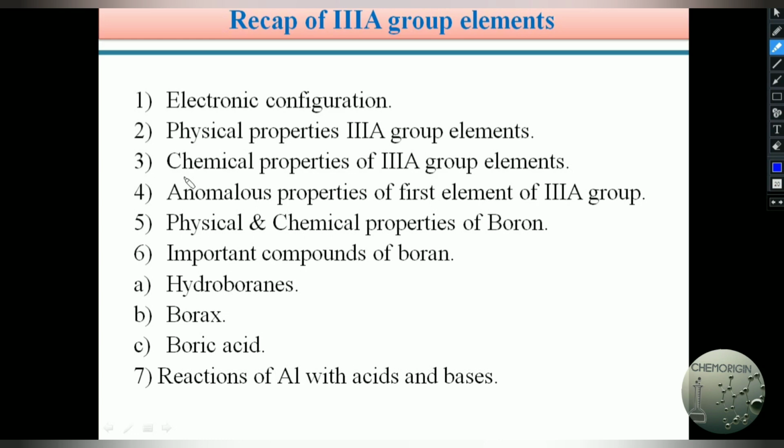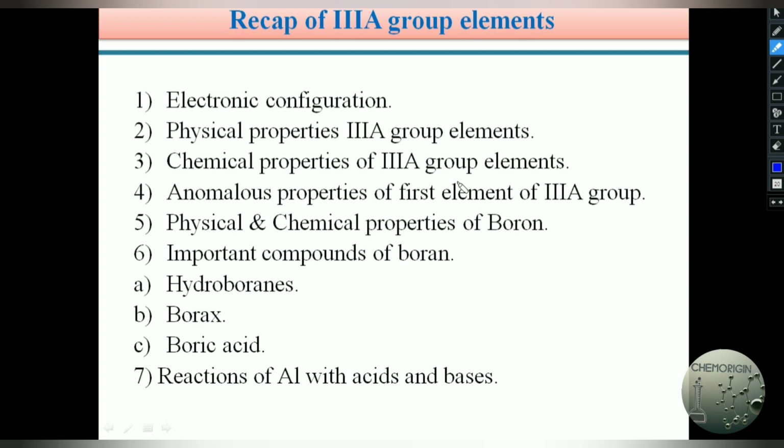Similarly, we also saw the chemical properties of third A group elements. In the chemical properties, we saw some examples, generalized, of how it reacts with air. For example, reaction with oxygen, reaction with nitrogen, reaction with halogens, and reaction with acids and bases, what products it forms, and what kind of nature the products have, whether acidic or basic. So we clearly discussed this in the 4 module videos of third A group elements.